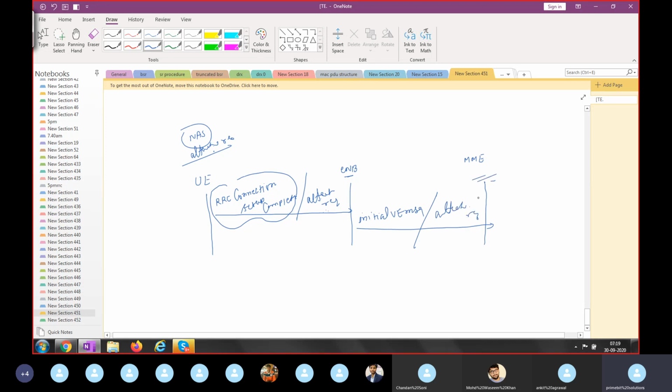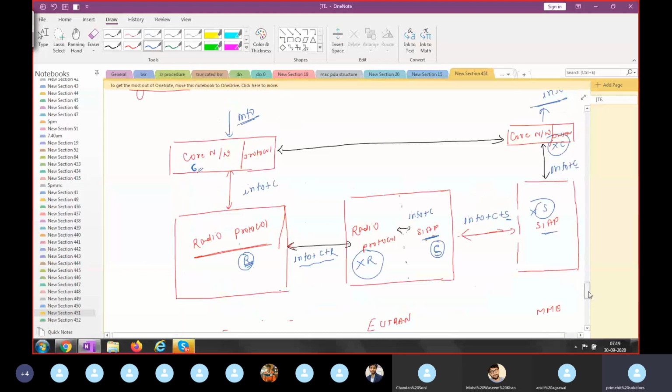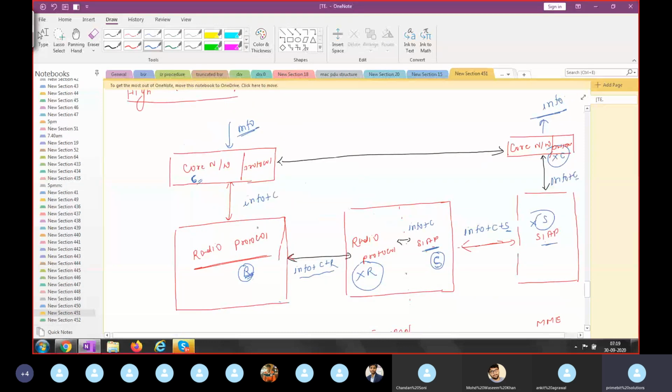Now MME understands what is attach request, because MME has the core protocol. We will see that when I teach the NAS layer, but I'm giving this example. What I'm telling you right now is very important. EUTRAN does not have the core protocol, so EUTRAN will remain transparent for the UE core network protocol. Transparent means whatever information your UE core protocol is transmitting, EUTRAN will bypass as it is. They cannot decode. I hope that high level design is clear.